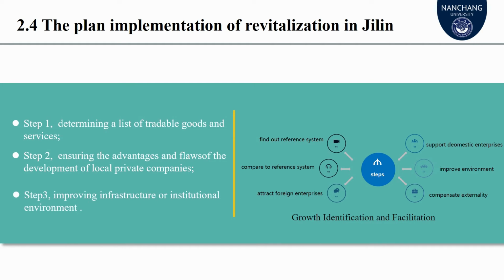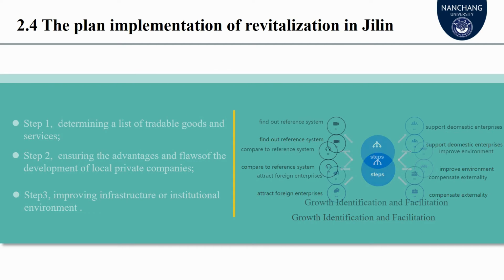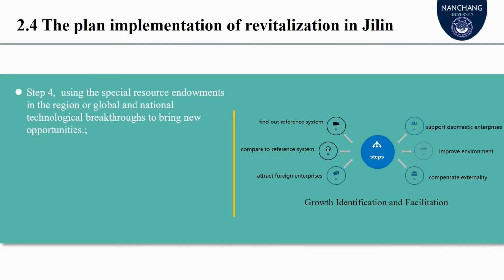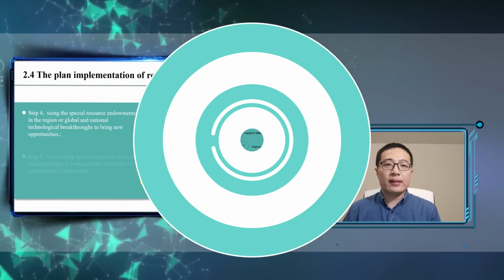The third step is to improve infrastructure or institutional environment in a targeted manner. The fourth step is to use the special resource endowment in the region or global and national technological breakthroughs to bring new opportunities.